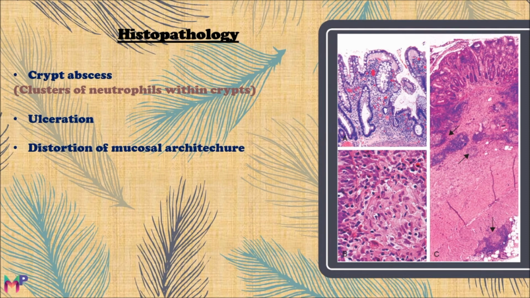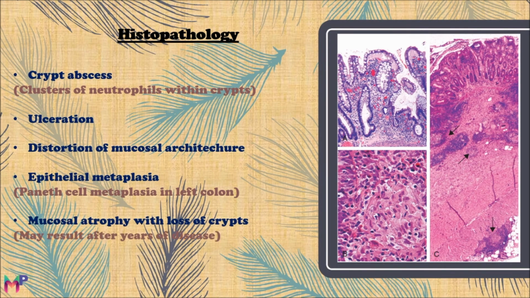The normally straight and parallel crypts take on bizarre branching shapes and unusual orientation to one another. Epithelial metaplasia is another consequence of chronic relapsing injury. Paneth cell metaplasia may be seen in the left colon, where Paneth cells are normally absent. Mucosal atrophy with loss of crypts may result after years of the disease.